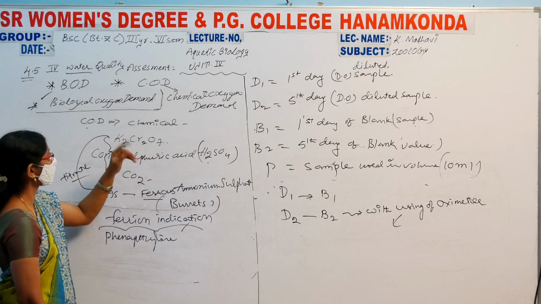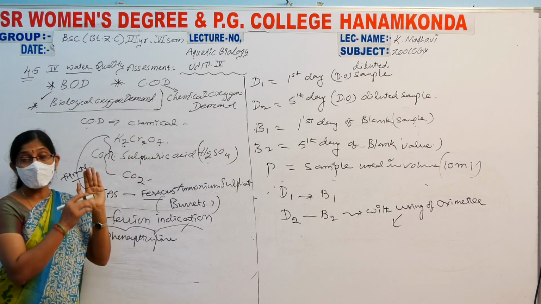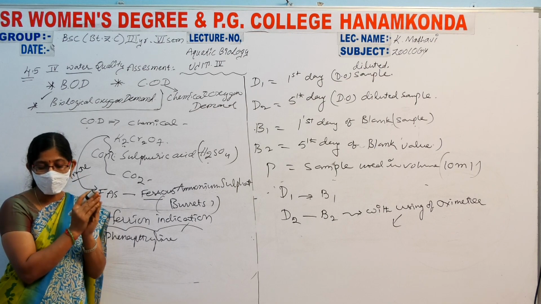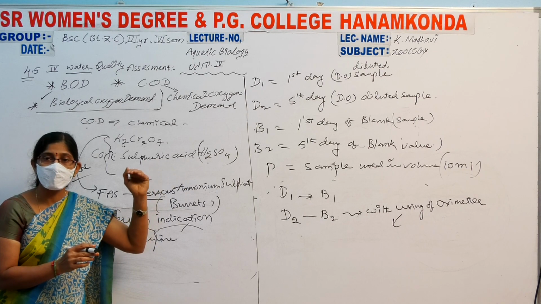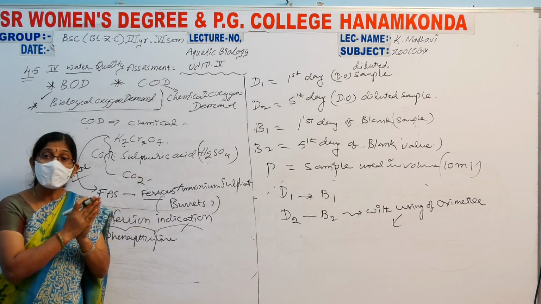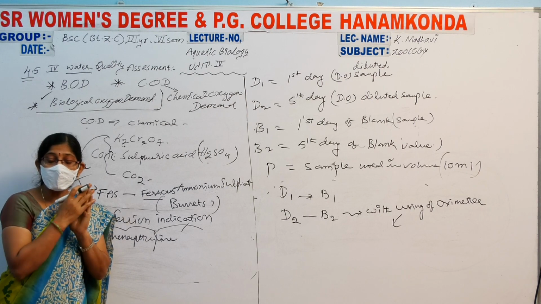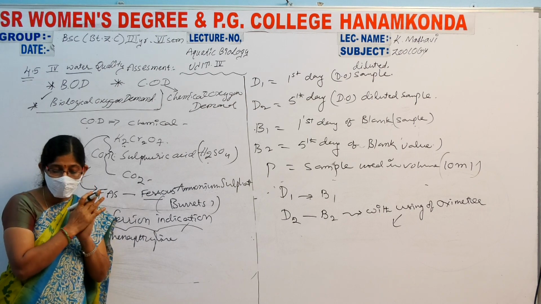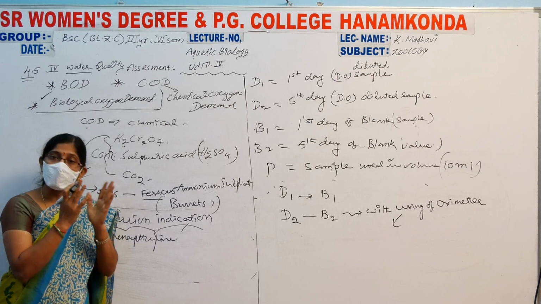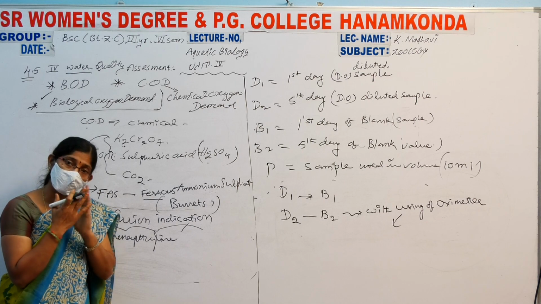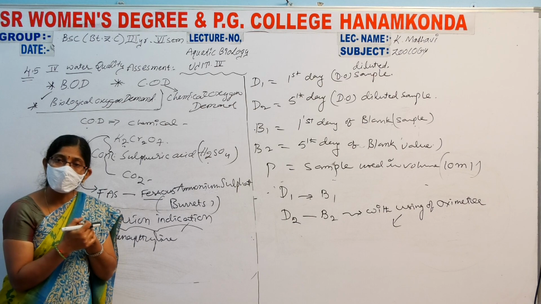The chemical oxygen demand is where the organic matter present in the water sample gets oxidized completely by strong oxidizing reagents: potassium dichromate and concentrated H2SO4.